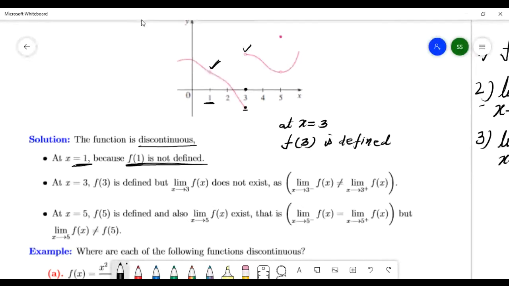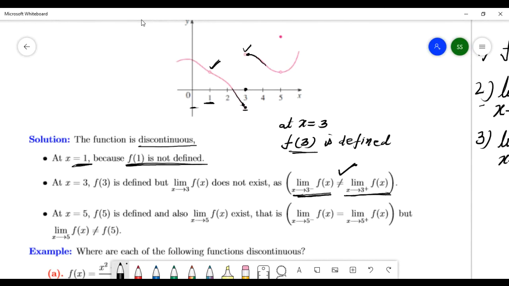Coming from this side, the left limit is here. The right limit at number 3 is here. The left limit and right limit are not the same, they are different. So condition number 2 fails. So the function is discontinuous at number 3. The first condition holds, f of 3 is defined, but the left limit and right limit at 3 are different.